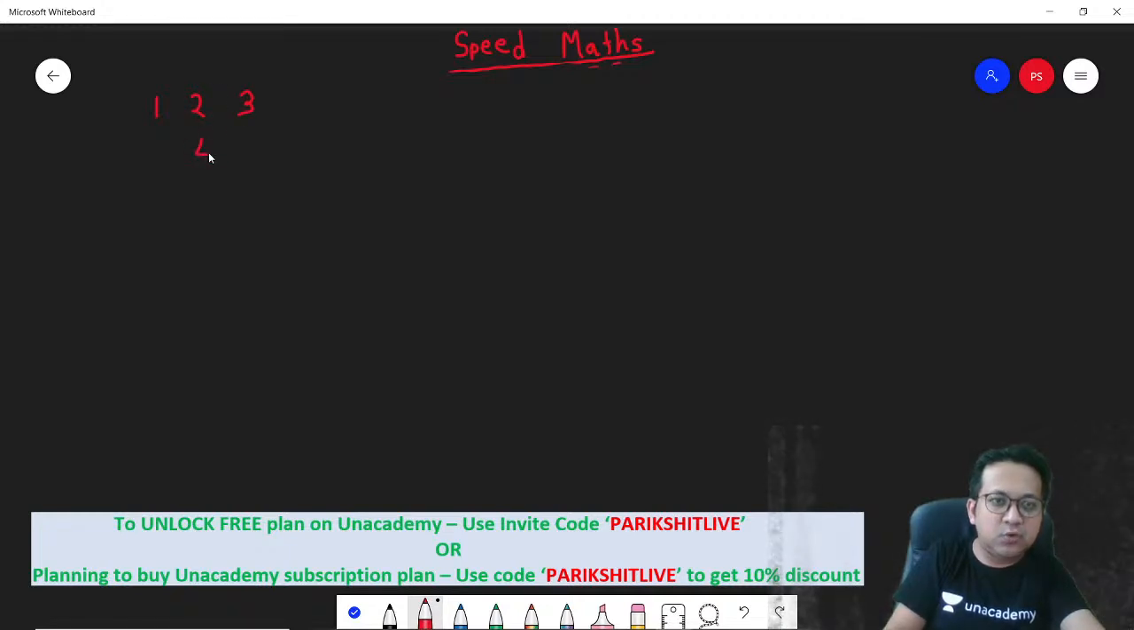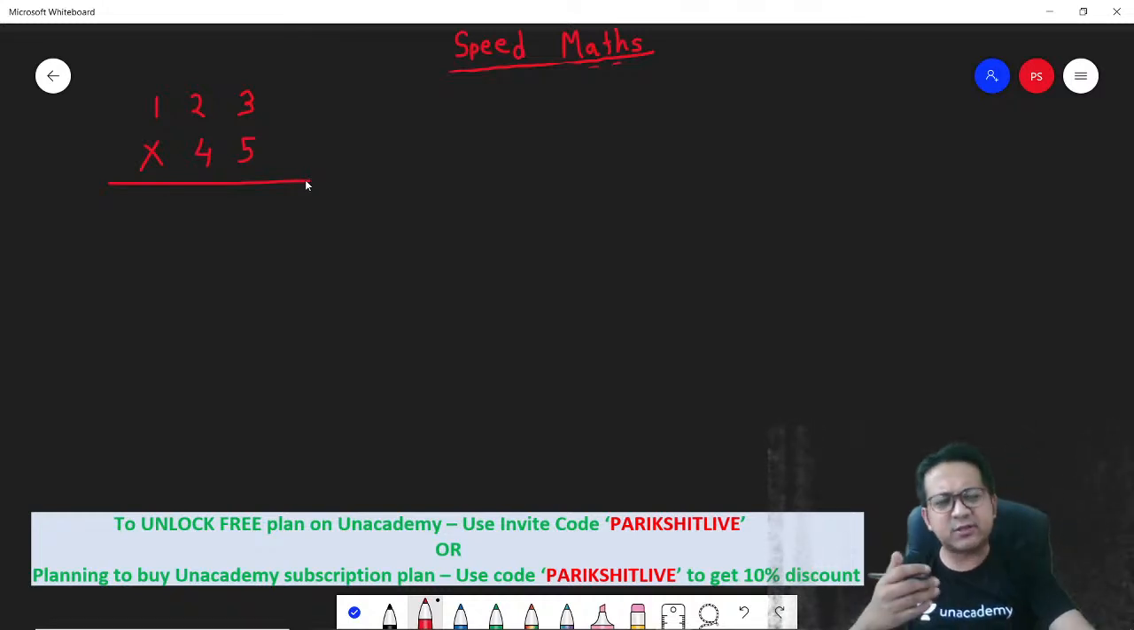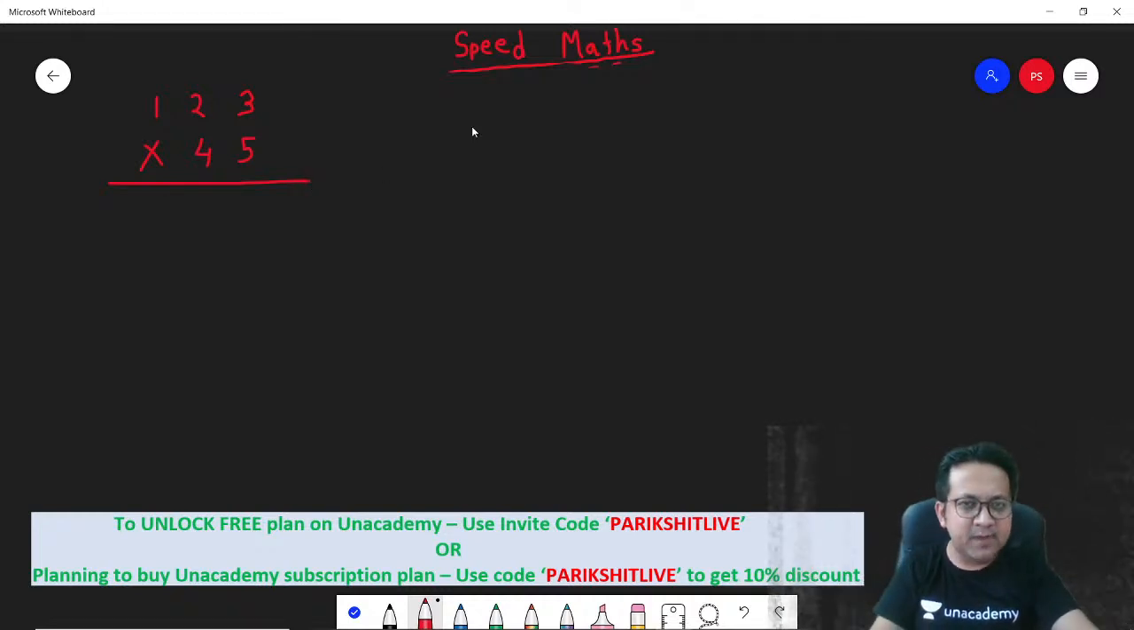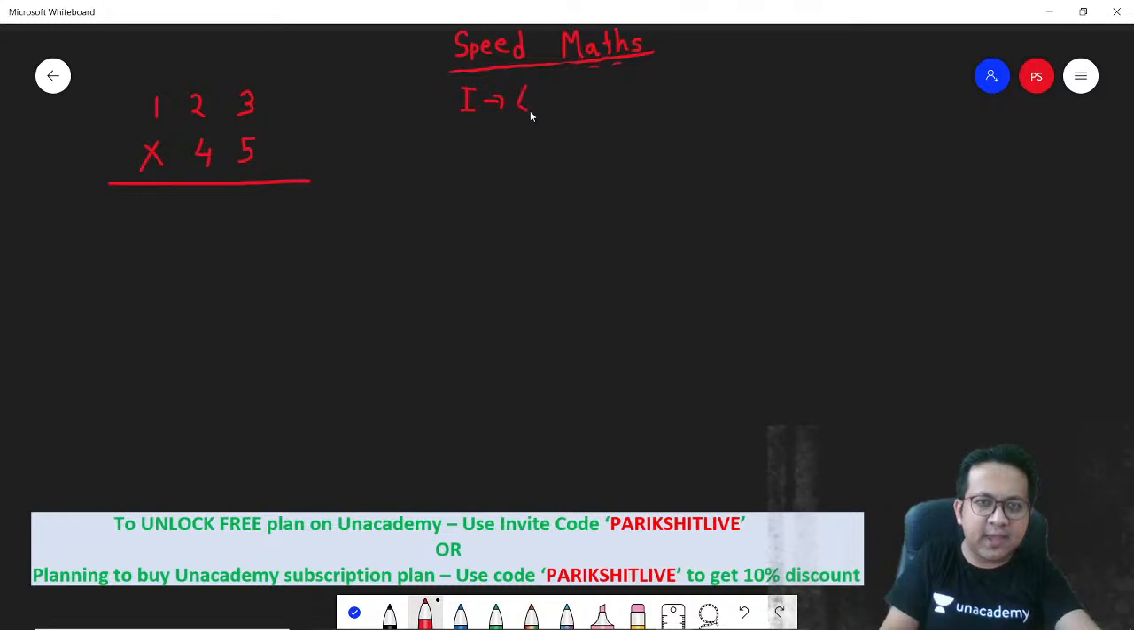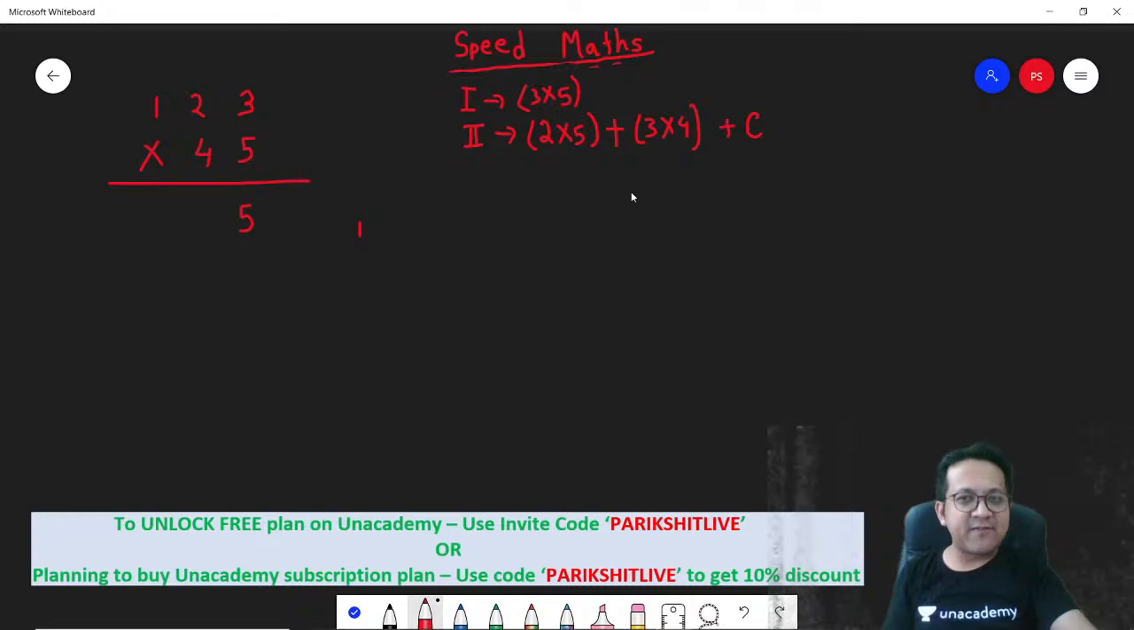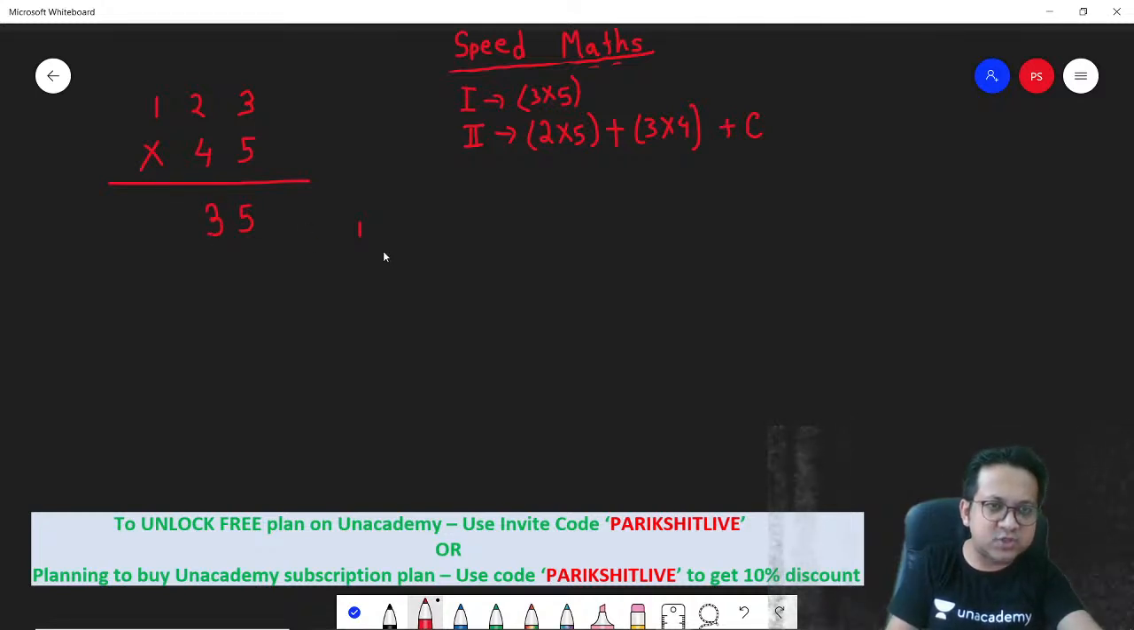123 into 45. How will you do this? Any 3 into 2 multiplication. Step 1 is 3 into 5. Step 1 is always very easy. 3 into 5, 15. Carry over 1. Step 2, you will cross. So when I say cross, it's 2 into 5 plus 3 into 4 plus any carryover. 2 into 5 is 10 plus 3 into 4 is 12. 12 plus 10 is 22, plus the carryover 1 is 23.